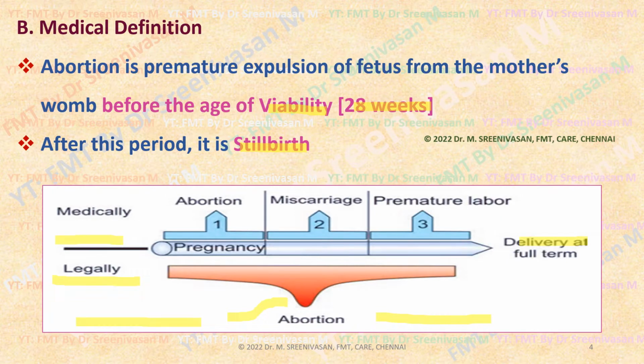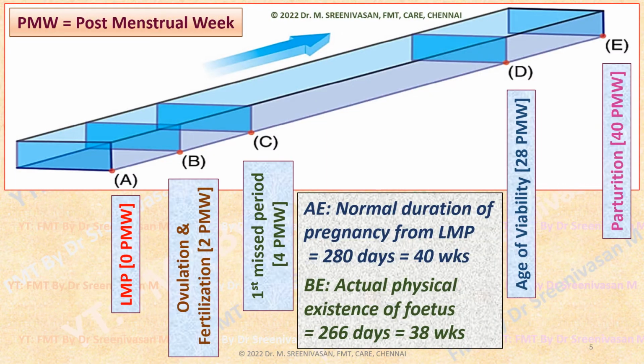You can see in this picture the difference between the legal definition and the conventional definition of abortion. Medically, it is conventionally called abortion when the expulsion occurs in the first trimester, miscarriage in the second trimester, and in the third trimester it is a premature labor or premature birth. Whereas in the legal definition, irrespective of trimester, whenever the expulsion occurs, it is termed simply as abortion.